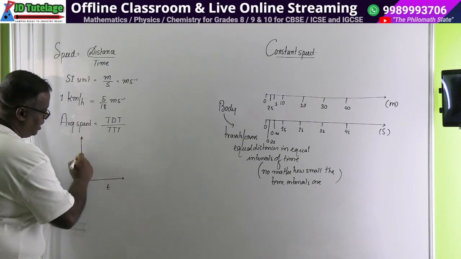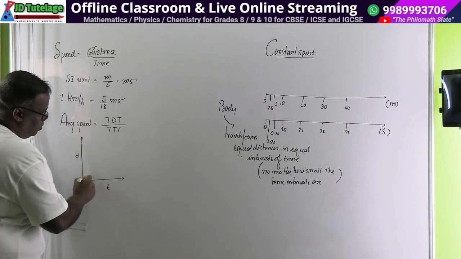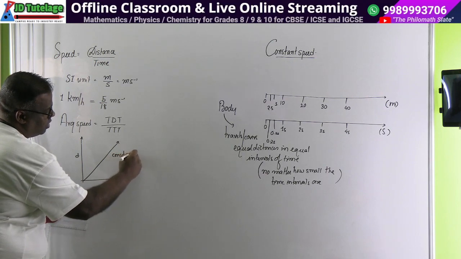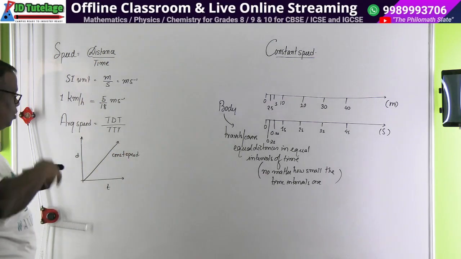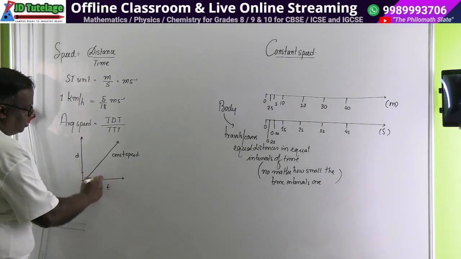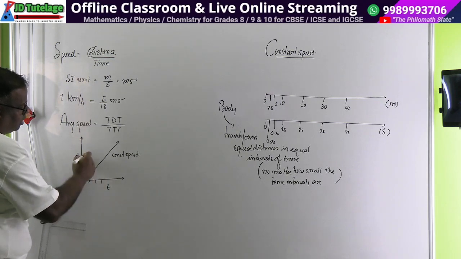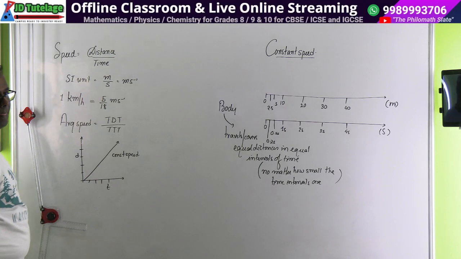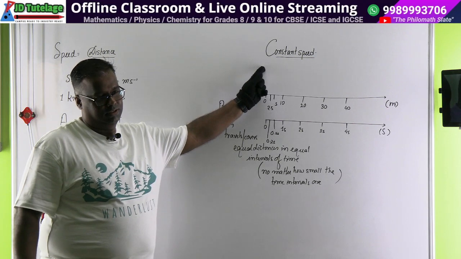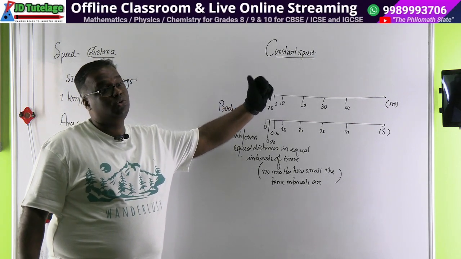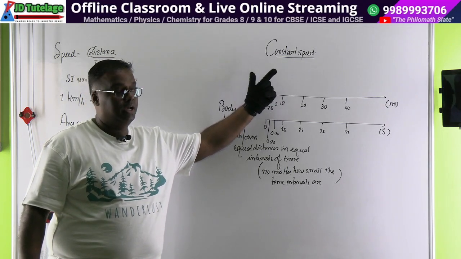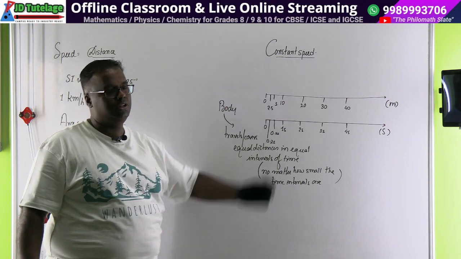This is time and this is distance traveled. For constant speed you will always get a straight line. Just see, for 1, 10, 2, 20, 3, 30, 4, 40, you'll get a straight line. And if your speed is not constant, this does not happen. Speed constant means, for example, some cars have cruise control. On cruise, if you lock the cruise and set it at say 70, at that time you are traveling at constant speed.